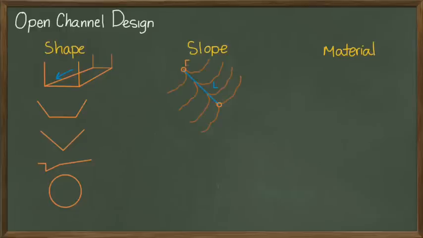When it comes to slope, it may not seem obvious at first that this is an engineer's choice. We have our given topographic data, so the wise engineer will simply slope their channel at whatever the natural slope is. The slope simply becomes the rise over run, or change in elevation divided by the channel length.